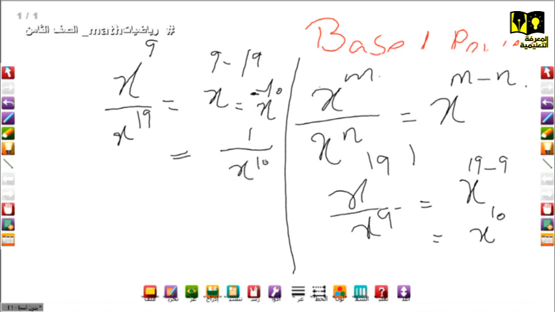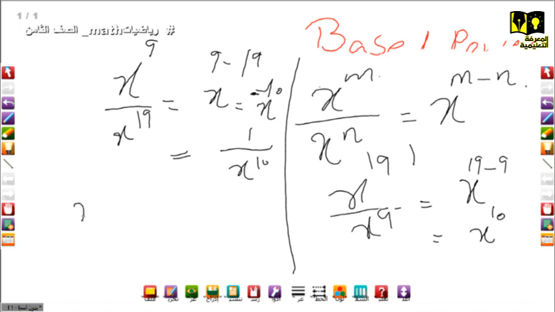So this is the difference between when the power in the numerator is greater than the power in the denominator, and here the denominator power is greater than the numerator power. The third case is when they have equal powers.